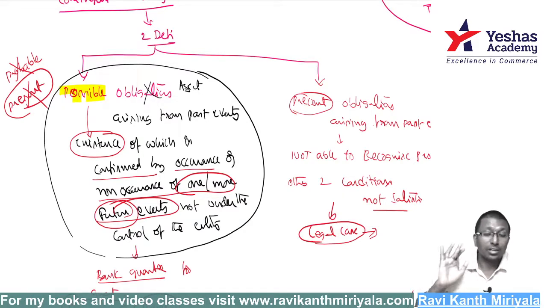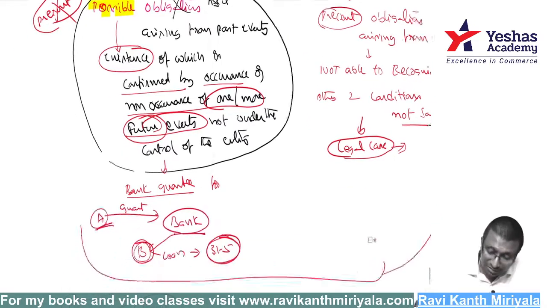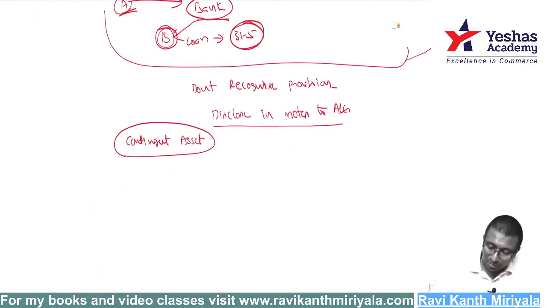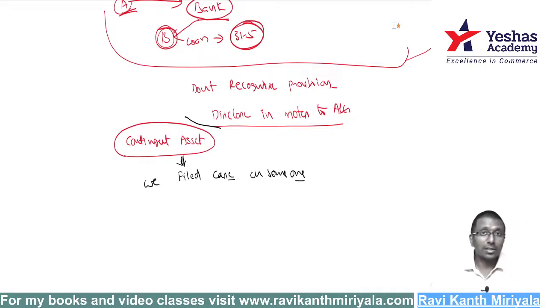That is the basic definition for contingent asset. Okay, what do you mean by that? Let me explain with a simple example. With respect to contingent asset, suppose we filed a case on someone. They have done something wrong to us. And now what is our lawyer saying?